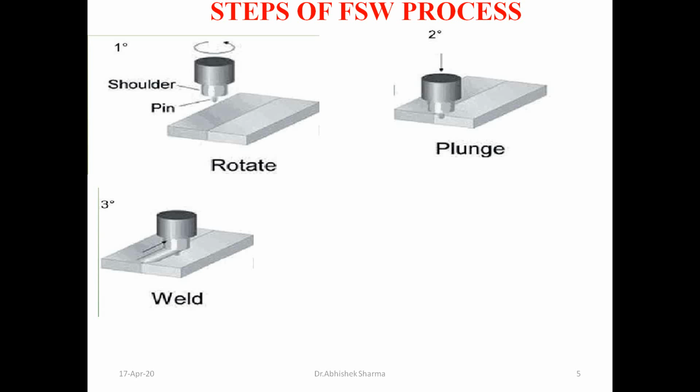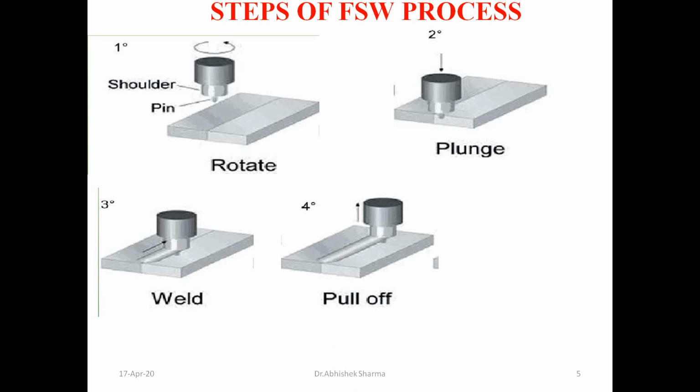So you can see this in the third stage. Then the fourth stage is the pull off, meaning at the end of the operation we need to pull off this pin. Then the final stage is the finishing stage. So the whole of the four stages shows how FSW, friction stir welding, is carried out.